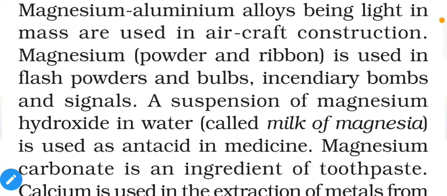Aluminium is a comparatively lightweight metal with a comparatively strong nature, so alloying gives extra strength to it. So we use this type of mixed metal. Magnesium powder and ribbon are used in flash powders and bulbs. As we already observed, it gives comparatively bright light during combustion. It is also used in incendiary bombs and signals.